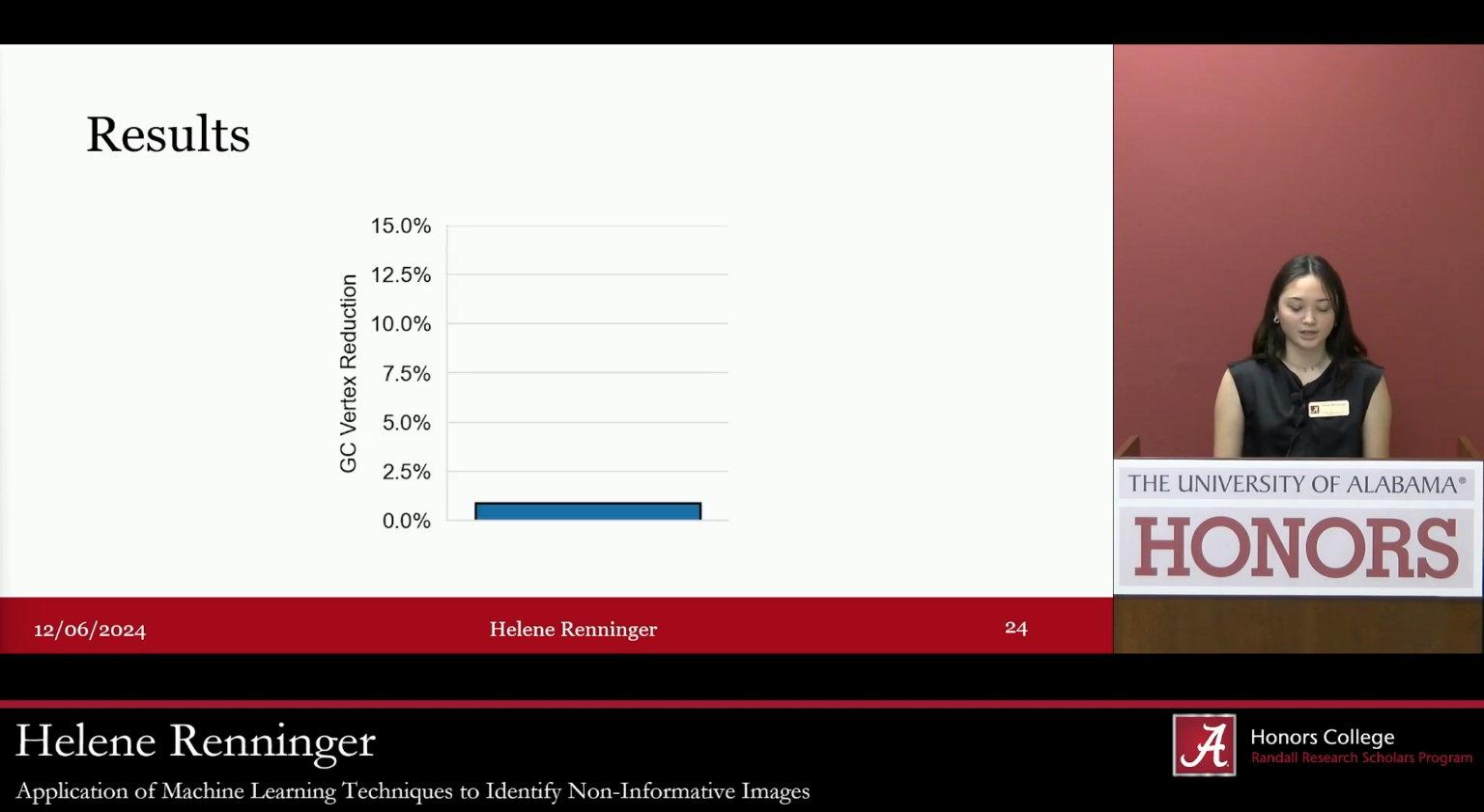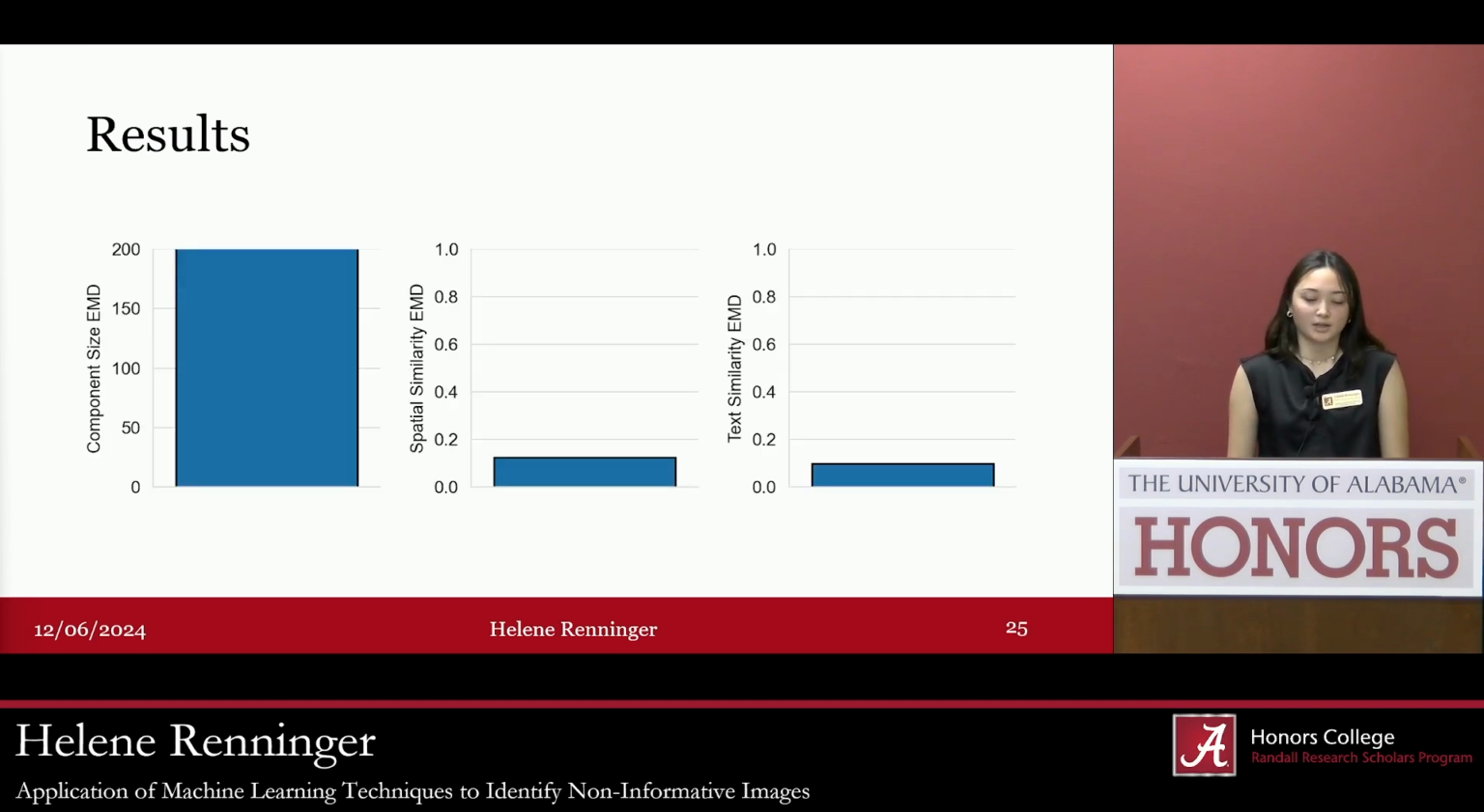So to take a closer look, we have the giant component vertex reduction. In this result, we would want to see a higher value. We want to reduce the giant component. However, we seem to have received about 1.25% reduction, which is not as much as we were looking for.